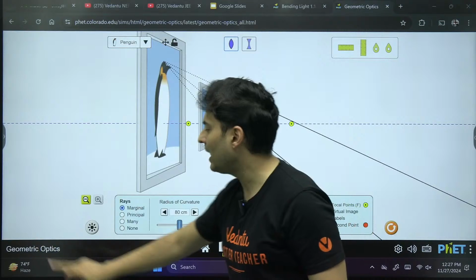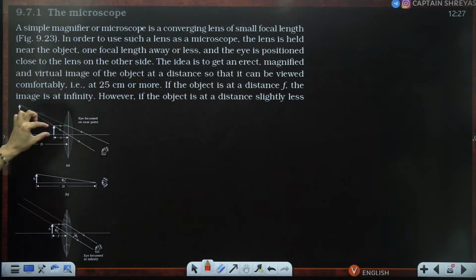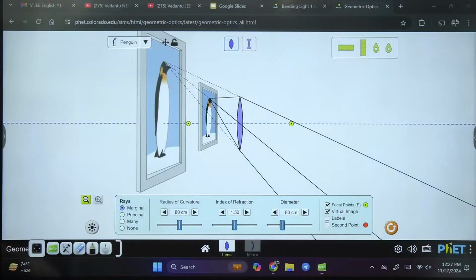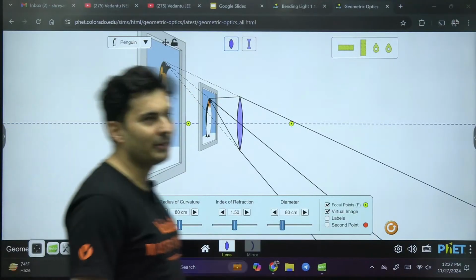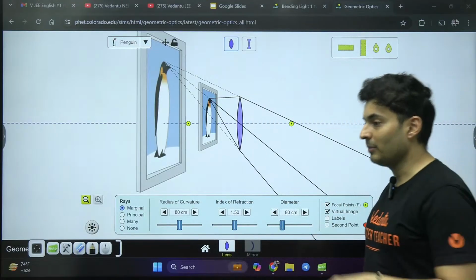The same diagram, but in a very boring way, has been mentioned over here. See this? This is an object, this is the image. It's virtual in nature. Can you see that? Virtual image, real object. Yep. Object, virtual image. Is this clear? But I have two options with me.